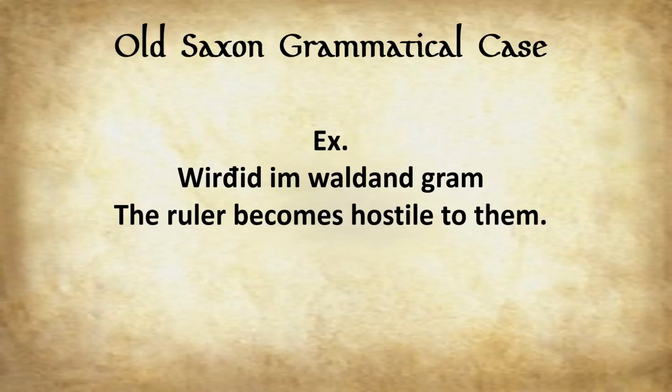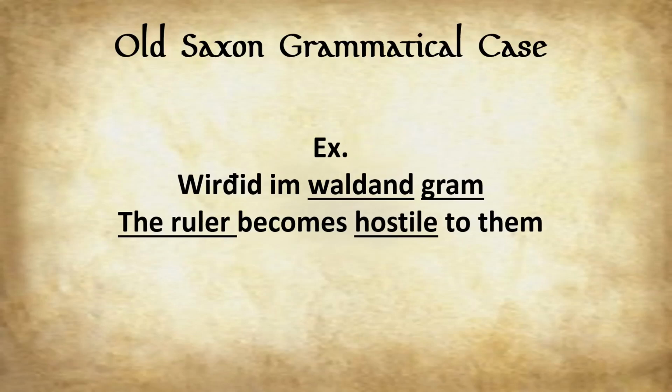Wurðid im waldand gram. The ruler becomes hostile to them. So, what is in the nominative? Well, we have waldand and gram. So, waldand is the noun that is doing the becoming, and he's becoming what? He's becoming hostile. He's becoming gram. And gram is in the nominative as well.